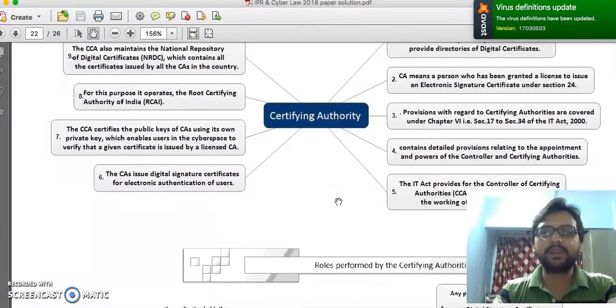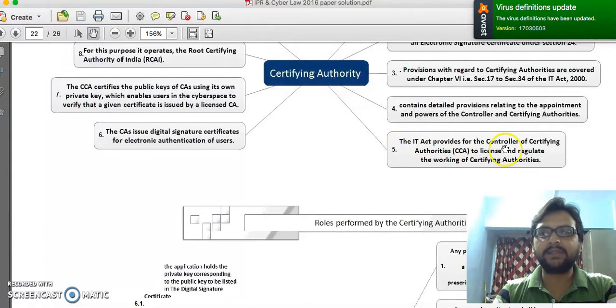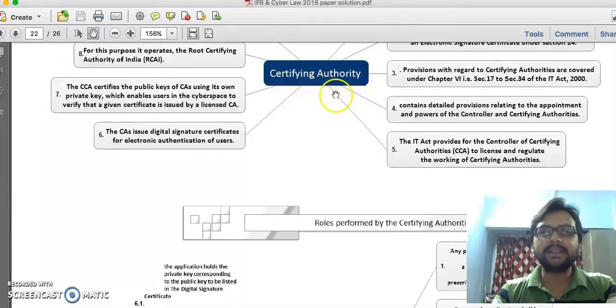Now, what is the next point? It contains detailed provisions relating to the appointment and powers of the controller and certifying authorities. All CAs are controlled by a controller. There is one controller who controls all the activities performed by all the CAs at national level. The IT Act provides for the Controller of Certifying Authorities, called the CCA. A CA directly interacts with the people who need digital certificates.